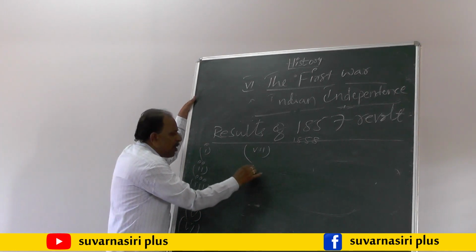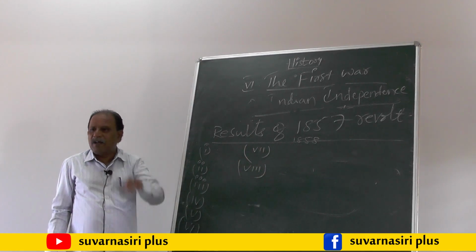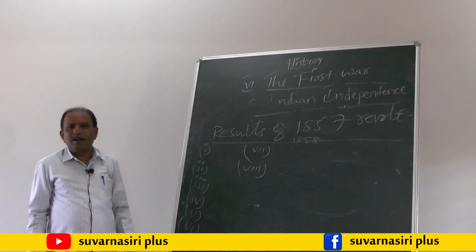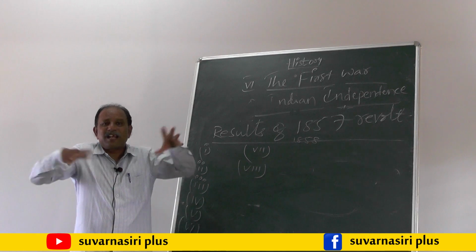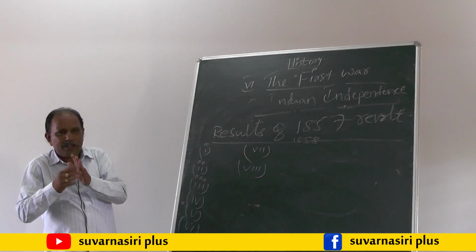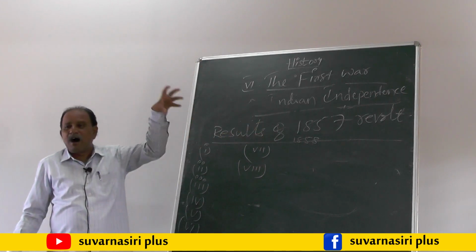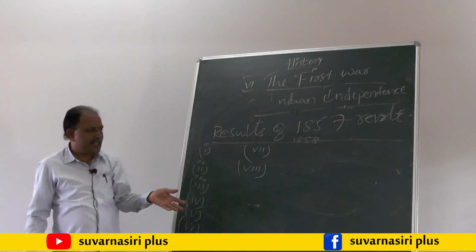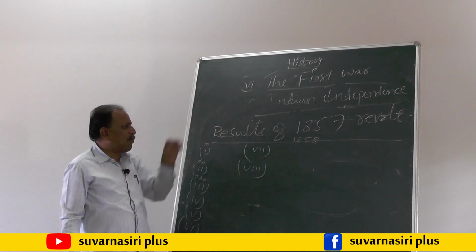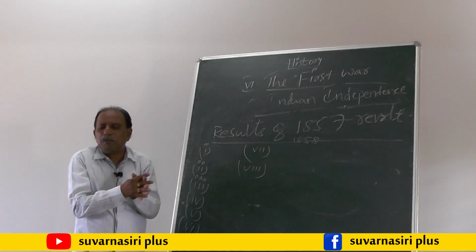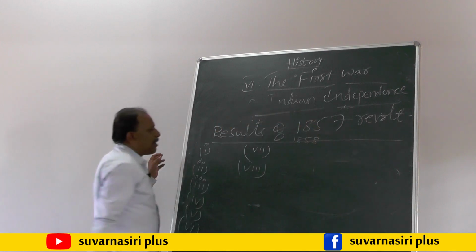The next, eighth point: the British Parliament, the British government, also promised that from then onwards the British government wouldn't expand regionally. They wouldn't expand their power in India again to other areas or regions. These are all the effects of the 1857 revolt. This question is also most likely to appear in the annual examination under 3 marks questions.